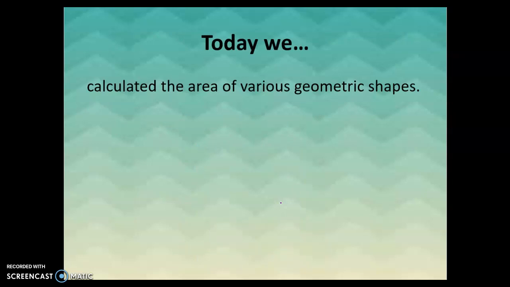All right, guys, today we calculated the area of various geometric shapes using formulas. The area of a rectangle is base times height. The area of a parallelogram is base times height. The area of a triangle is 1/2 of base times height. And the area of a trapezoid is 1/2 the sum of the bases times height. We also talked about the area of a circle, which is pi r squared. We can use all of those formulas to break complex shapes into smaller shapes, find the area of the smaller shapes, and add those together.